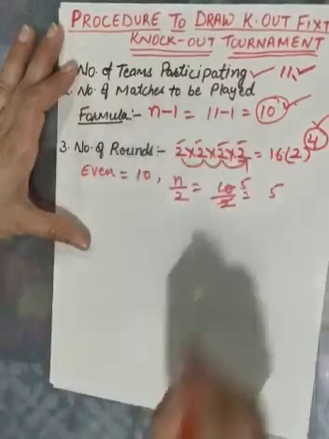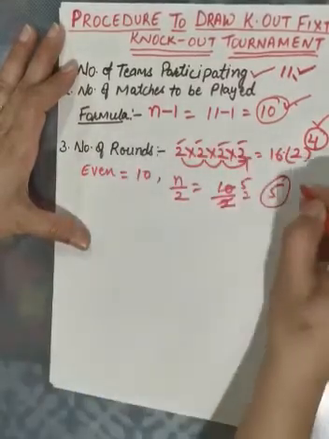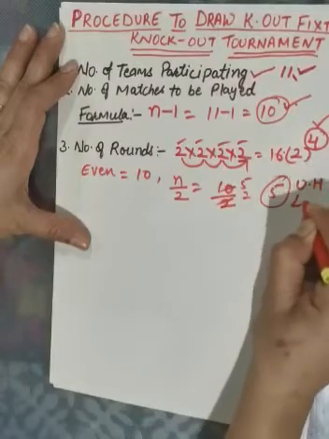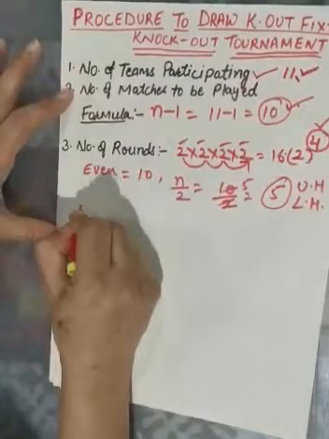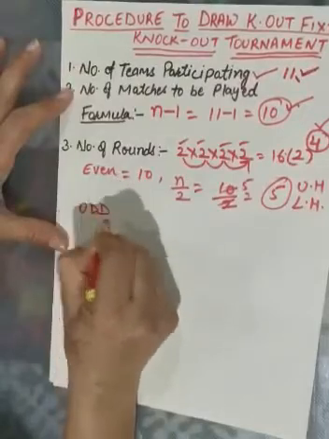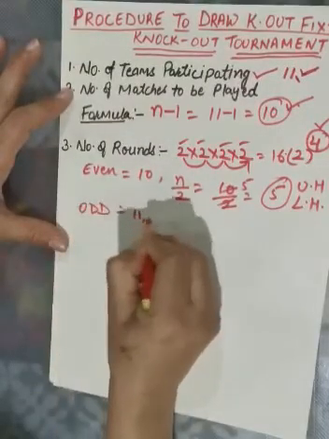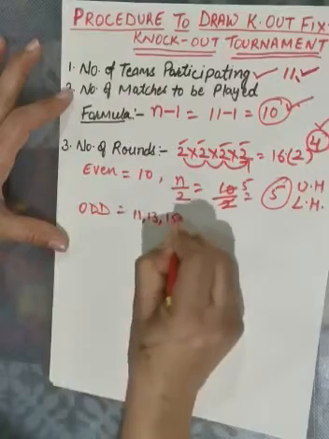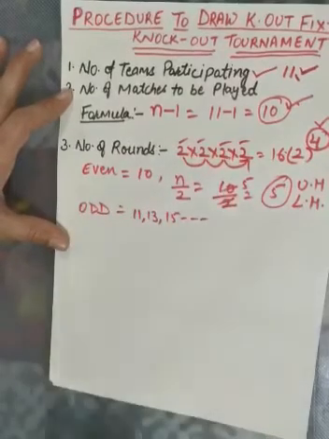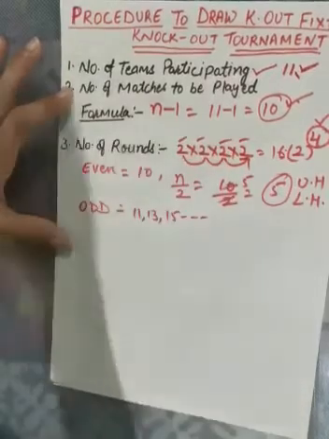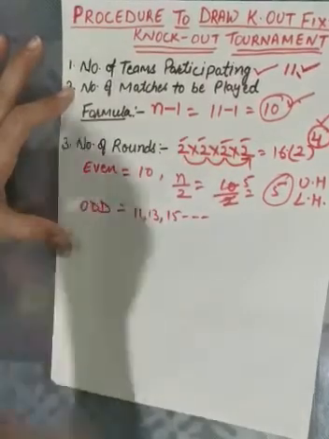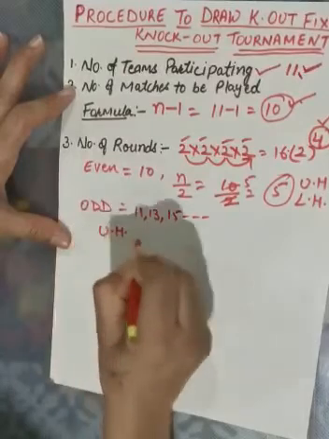Means we will divide 5 teams in upper half and lower half. Got it? Now here, if we are having odd teams, or teams means 11, 13, 15, and so on, then again we have a formula to find the upper half teams.